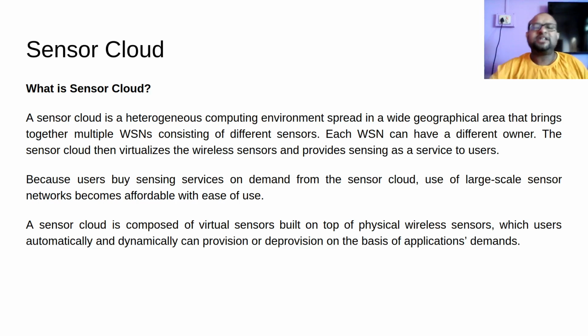This provisioning and deprovisioning has to be automatic, like in the case of processing capability that we talked about in IaaS. Here also it needs to be automatic, based on the application's demand.